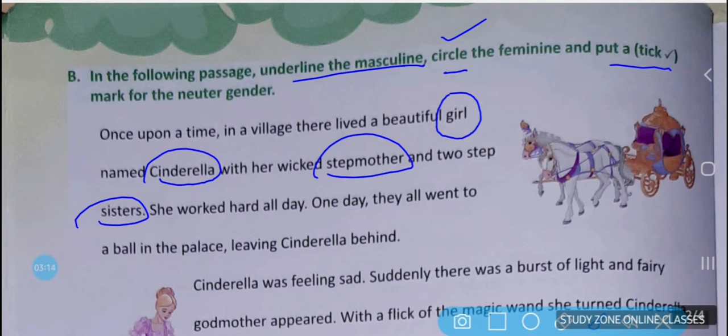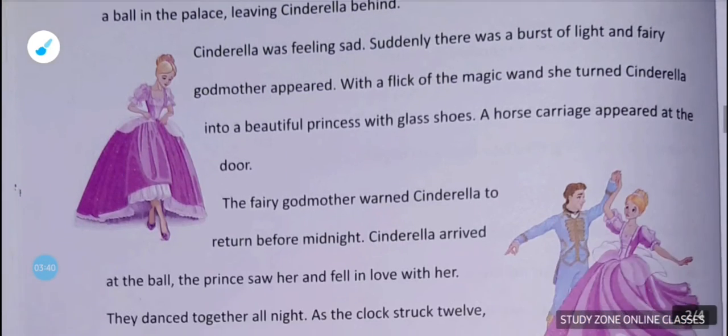She worked hard all day. One day they all went to a ball in the palace. Here palace is a non-living thing, so we should mark it like that. Leaving Cinderella behind, Cinderella was feeling sad. Suddenly there was a burst of light and fairy godmother appeared. Godmother, let's go further now.